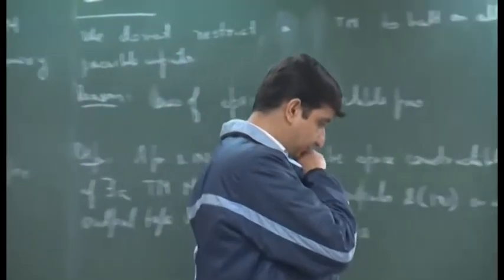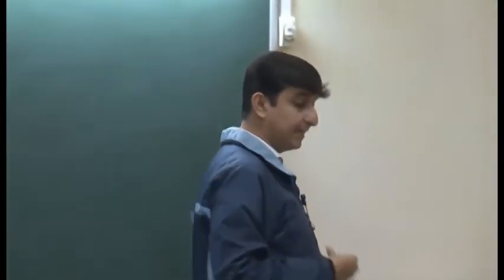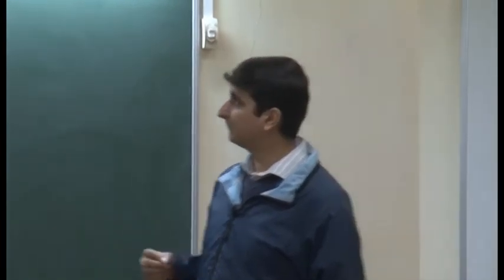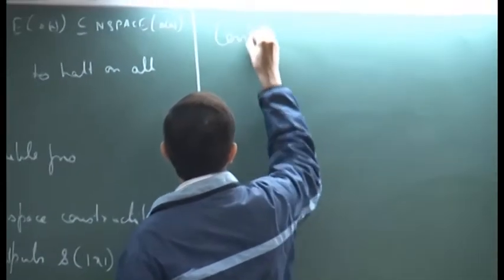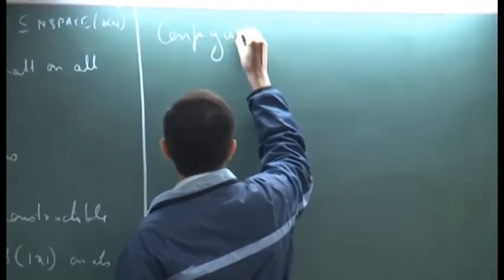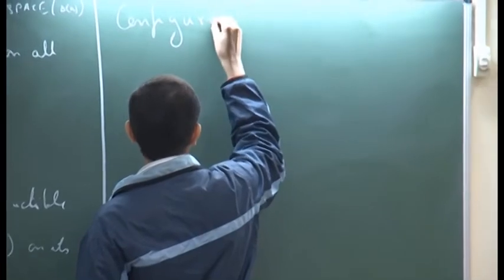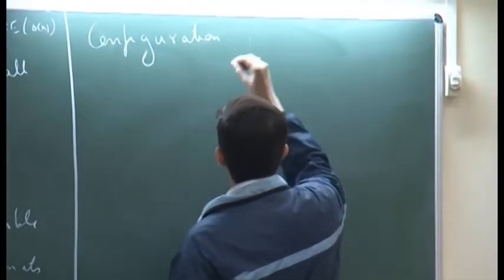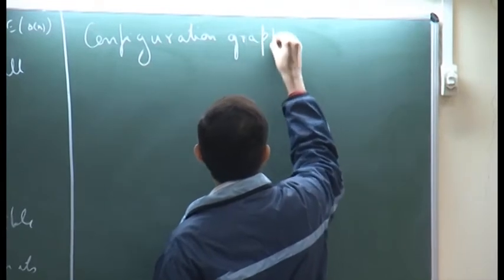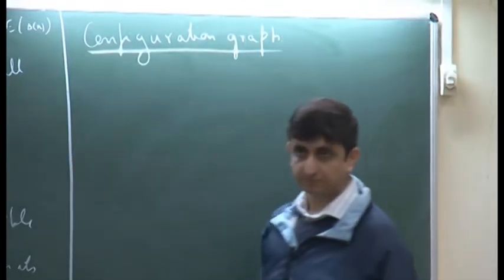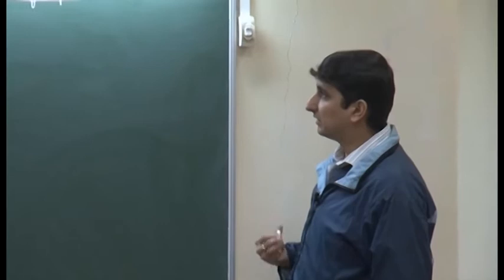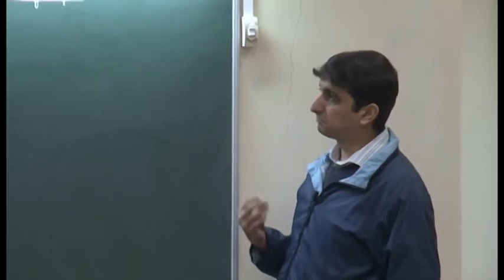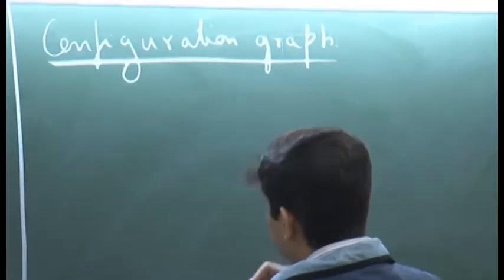Okay. So, let us move on to a very important concept related to space complexity that we will see again and again. This is what we call the configuration graph of a Turing machine. Again, this is something which is very intuitive and very useful in the study of space complexity.